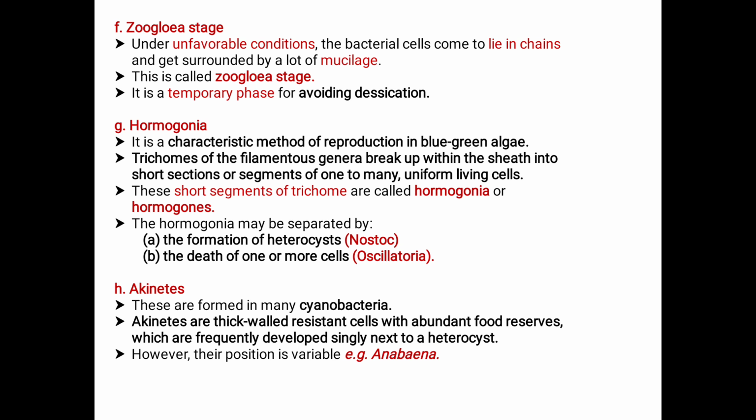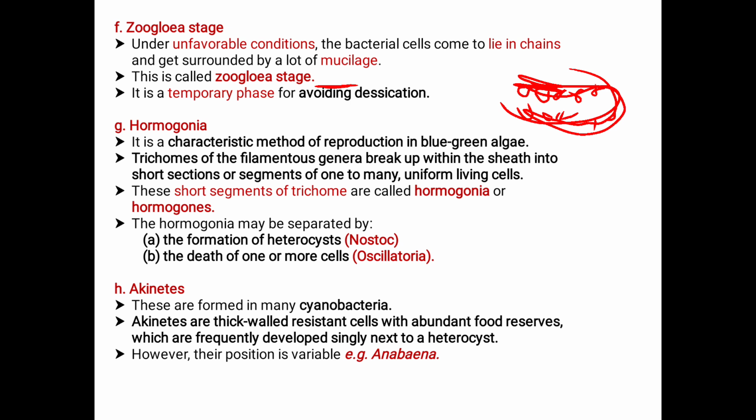That is, the single cells come in the form of chains and are surrounded by mucilage. That is called the Juglonia stage. It is a temporary phase for avoiding desiccation.